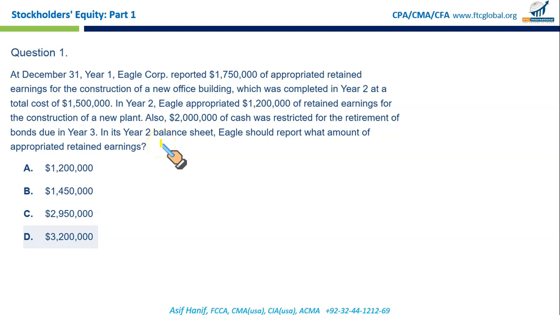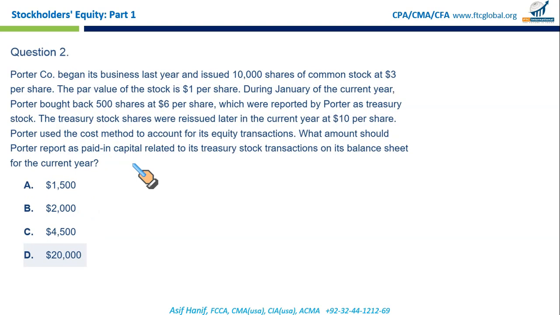Since the building is complete, this is finished, over. Now you have appropriated another 1.2 million for constructing a new plant. This is what you will report as appropriated retained earning. The previous retention is gone, finished. So that makes A the correct option.